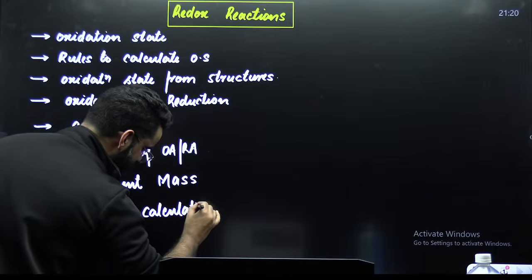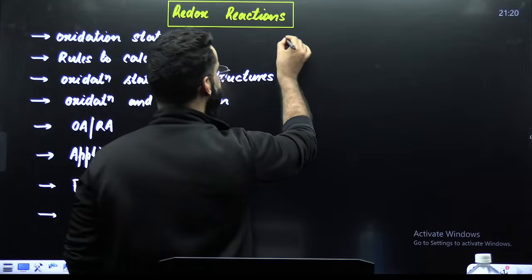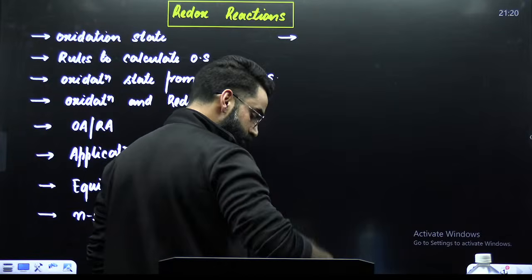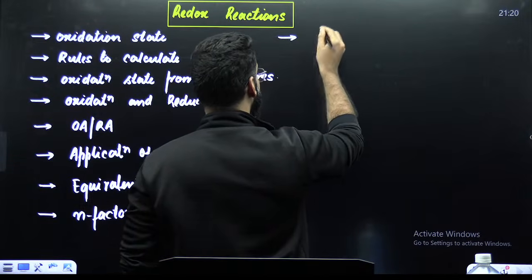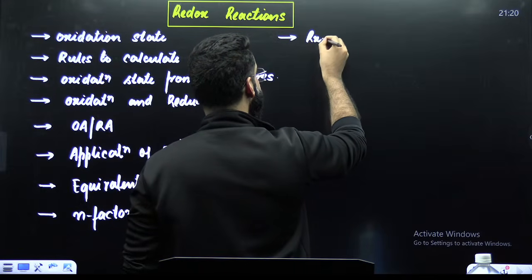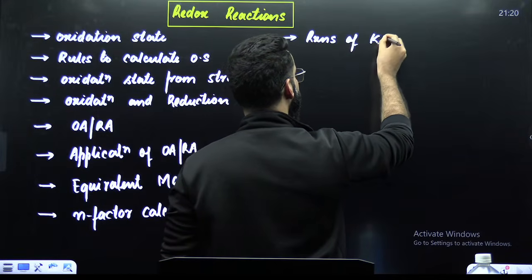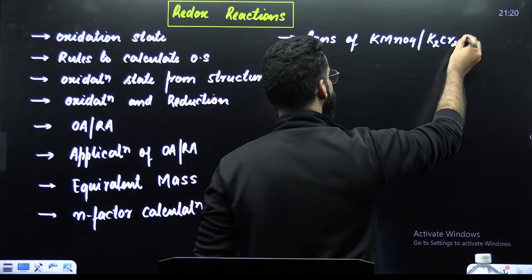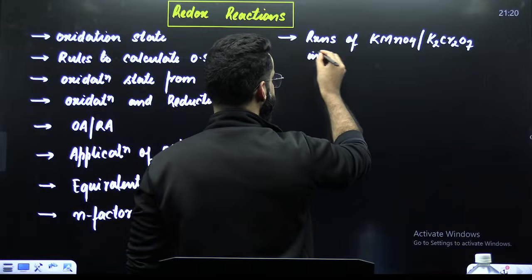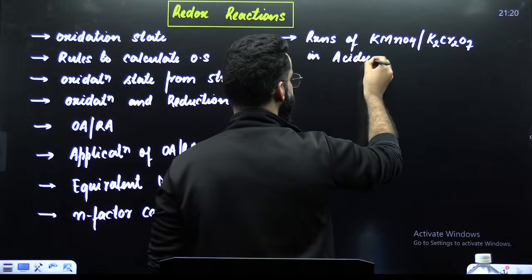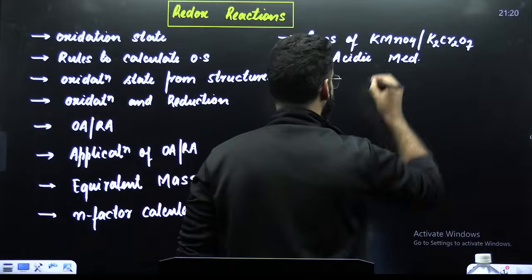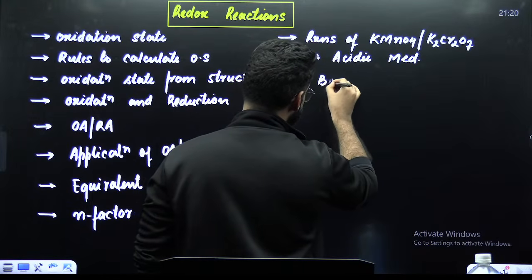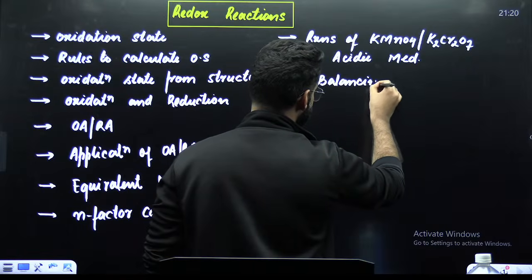Once we are done with the N factor calculation, my dear students, we shall be moving into the reactions of KMnO4 and K2Cr2O7 in acidic medium. Once we are done with that, I shall be discussing the topic balancing of redox reactions.